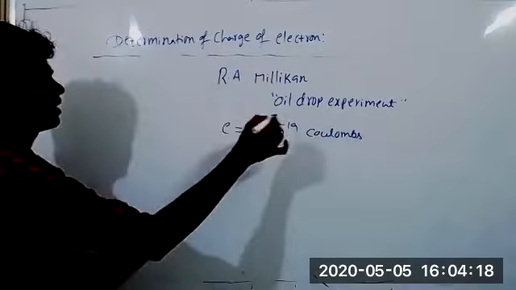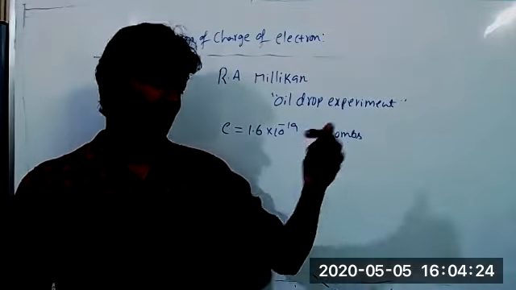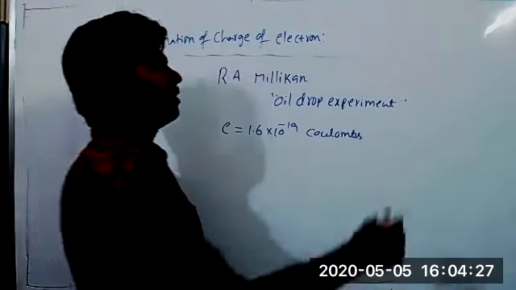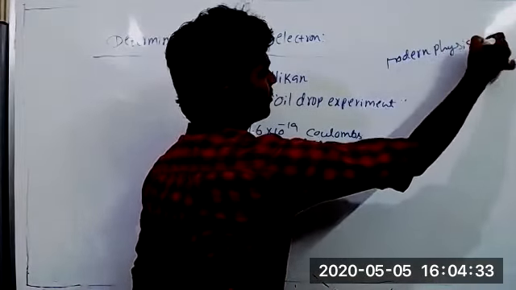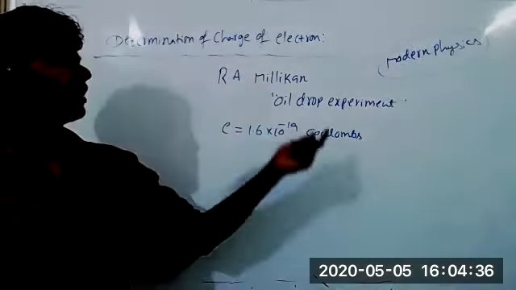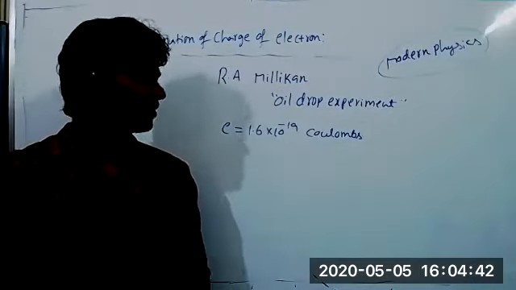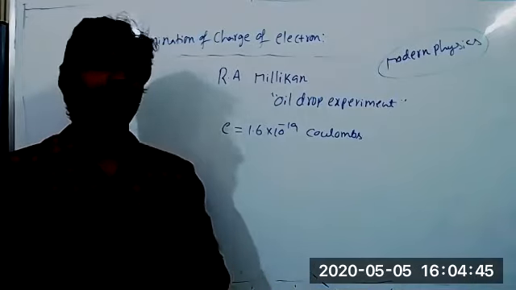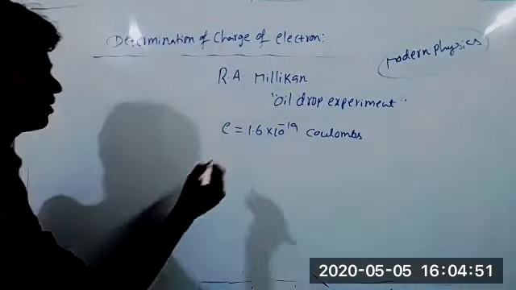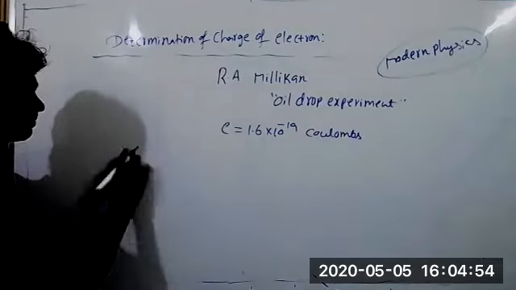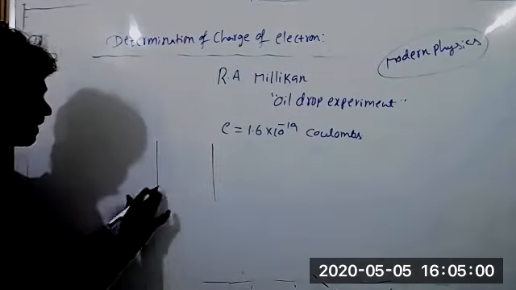So one thing here, the oil drop experiment, we are going to study in detail in 12th standard physics. Chapter is modern physics. In this chapter, you need to learn completely how this process is carried out, the oil drop experiment, and how to calculate the charge. The experiment I can explain, but the calculations are given in physics, because there we need to consider many physical quantities. Simply listen how to carry out this experiment. Sir, should we write that? No need for this also. Just listen how this experiment is carried out.